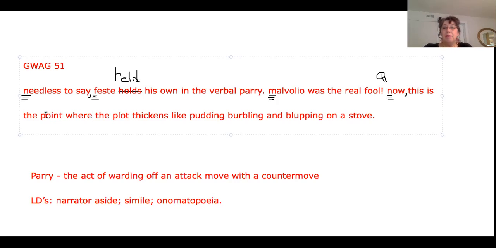And burbling and bluffing are onomatopoeias. So we're going to highlight those for you. Burbling and bluffing. Here we go. Those are onomatopoeias. And then let's go back here and let's mark up our like pudding.